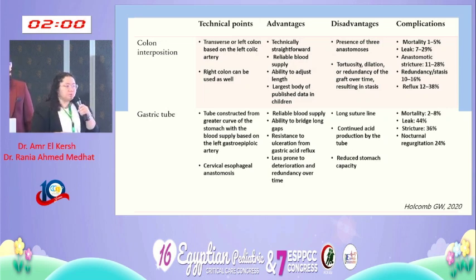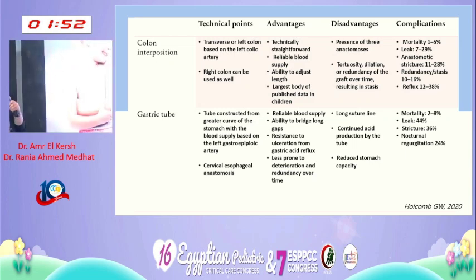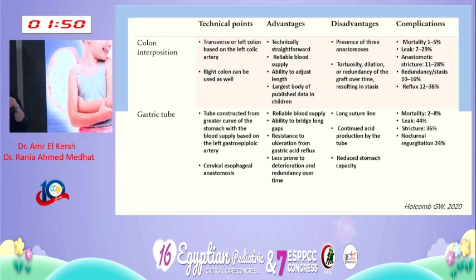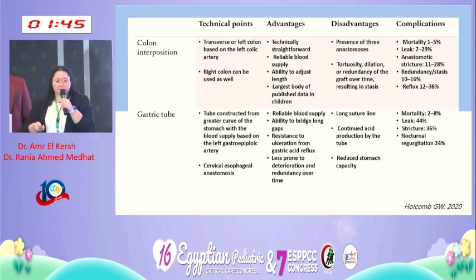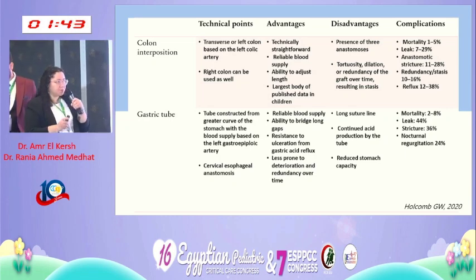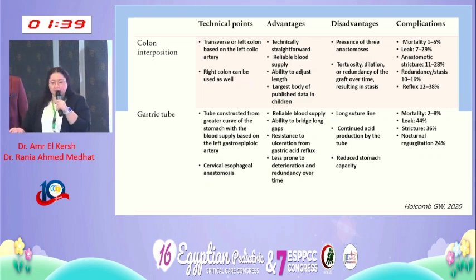With the gastric tube, also the blood supply is reliable. We can also use it to bridge a long gap. It is less prone to this redundancy that sometimes occurs with the colon, and it is resistant to ulceration because it is the stomach. The disadvantages could be that we have a very long suture line, and the suture line is within the mediastinum, so it's a bit worrying for us. And also we reduce the stomach capacity because we have used part of it for forming the tube.